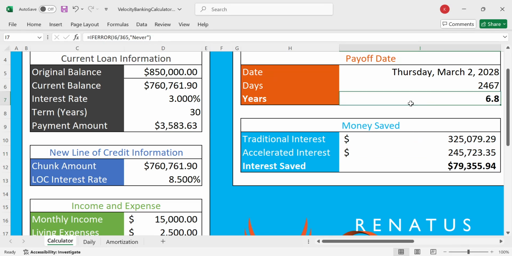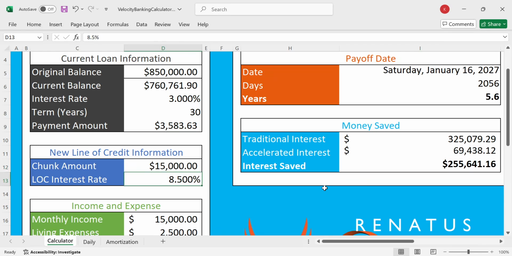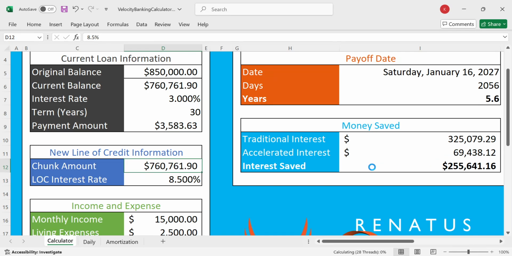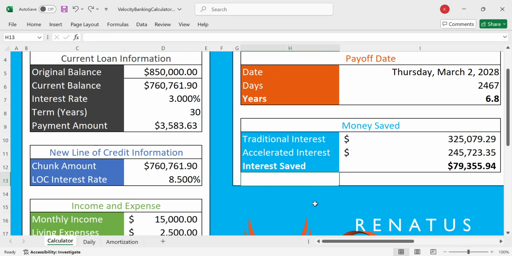So you might say, well, that's better than not paying 30, and at least you save some interest. But look what happens when I just chunk a small amount. Oh my goodness, 5.6 years and 69K of interest. Do you want to pay 69K or 245? Let's just do this: 245 minus 69. If you're going to replace your mortgage, you're actually paying $176,000 more than you need to.